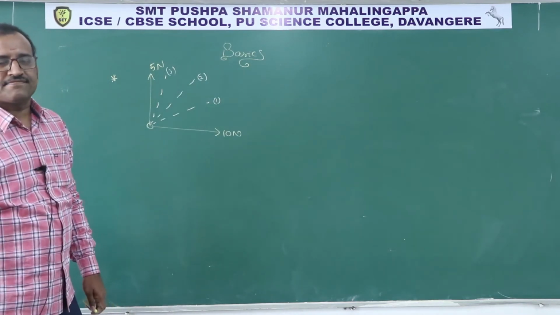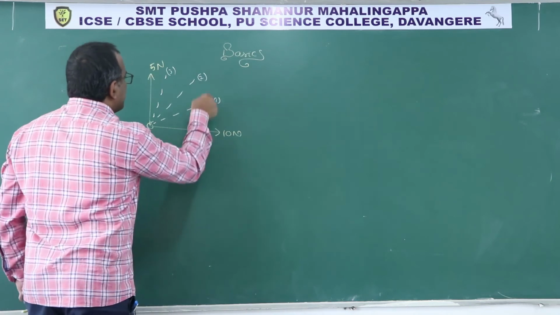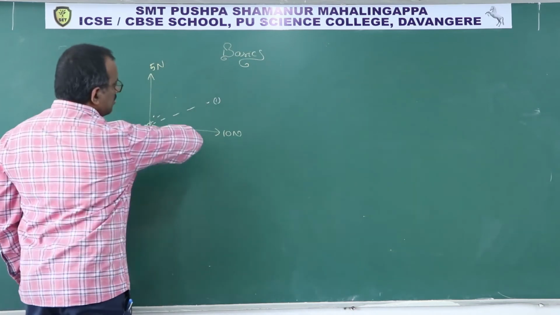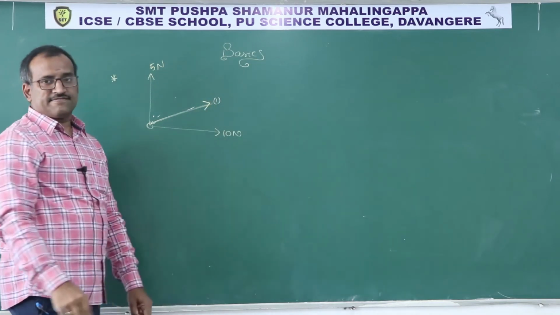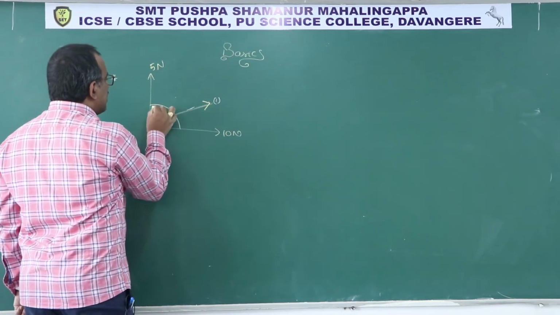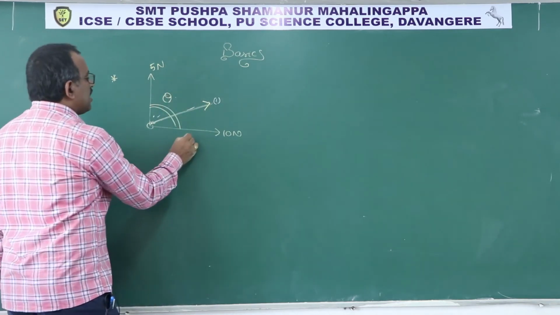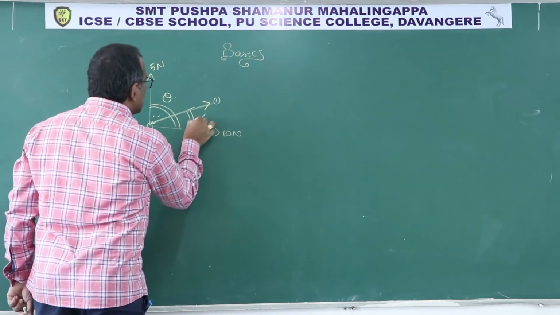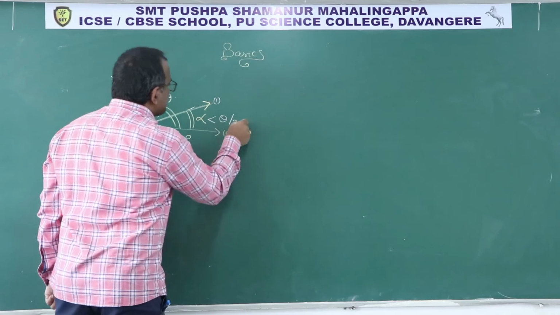Yes, absolutely correct. Guessing will be 1, because more the force, more the resultant. Hence, the resultant will be like this. You have to understand this. Initially, if I say this angle between P and Q is theta, listen carefully, then this angle alpha is less than theta by 2.